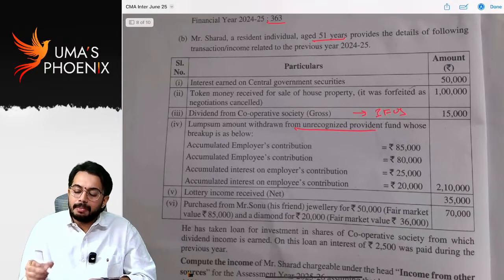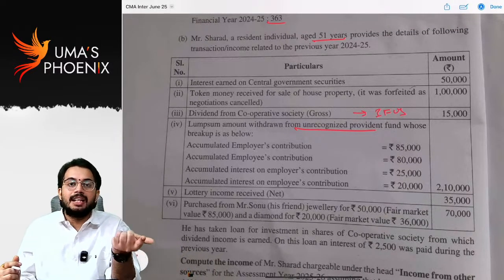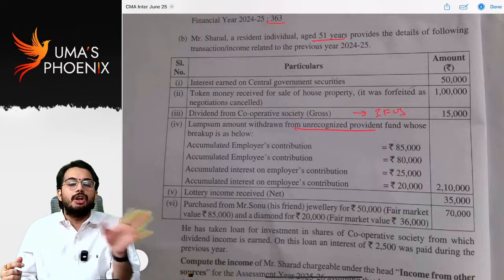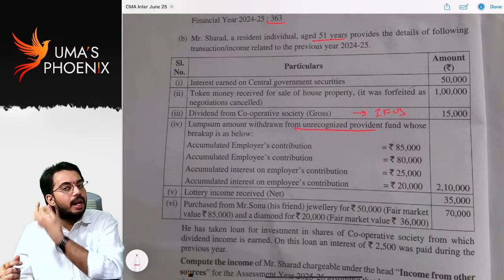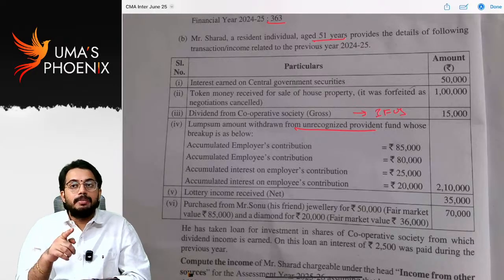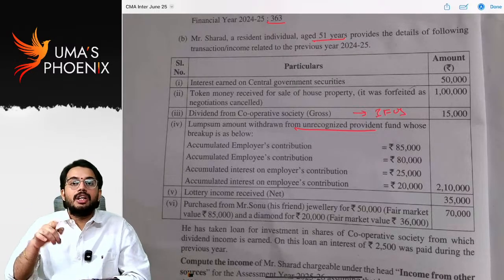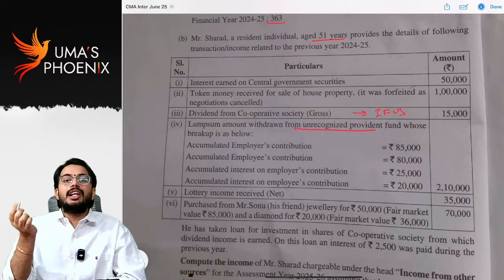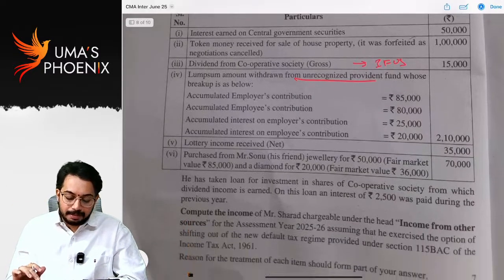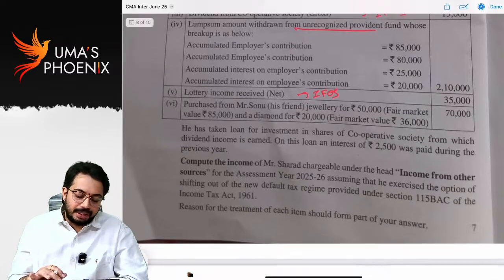Amount withdrawn from unrecognized provident fund, we have discussed. Employer contribution taxable under salaries, employee contribution not taxable. Interest on employer contribution taxable under salaries. Interest on employee contribution taxable under other sources. Lottery is taxable under other sources.